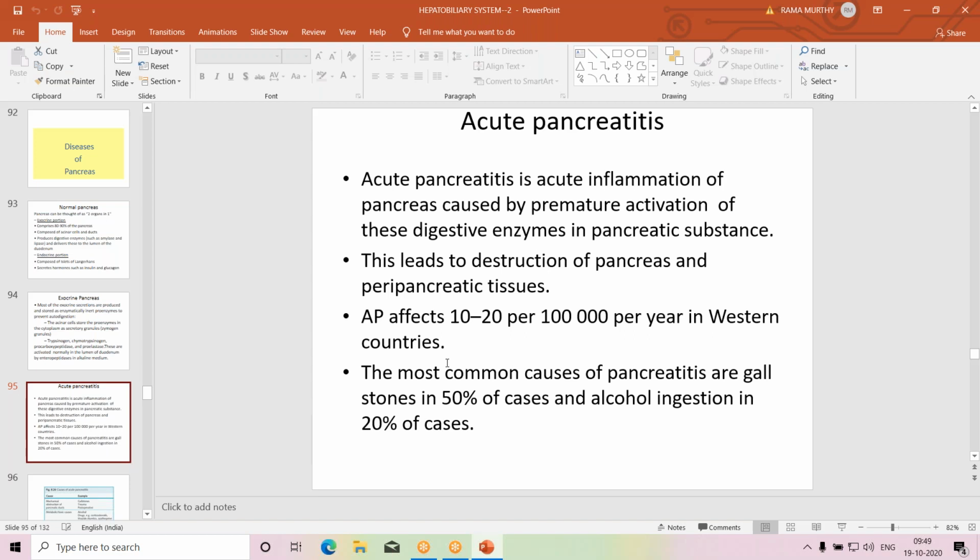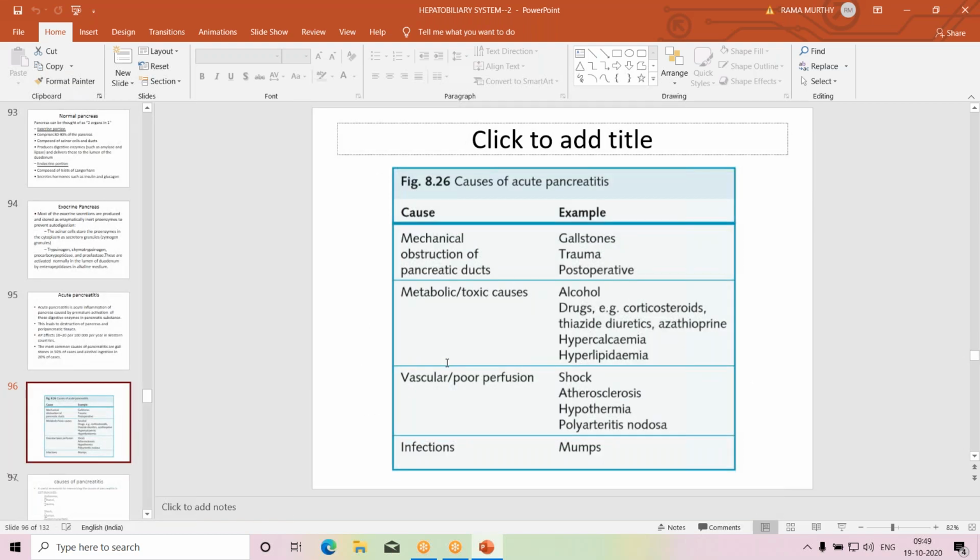These are all severe abdominal conditions which have to be differentiated. So 80% of cases are due to the presence of gallstones, cholelithiasis, which is common in females, and also alcohol abuse, which is common in males.